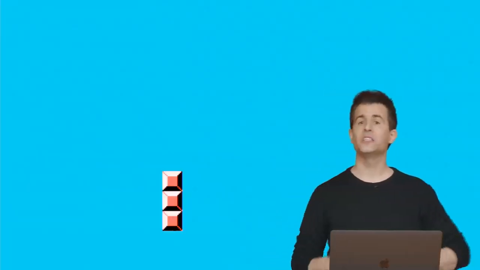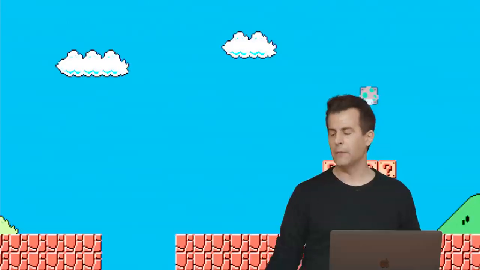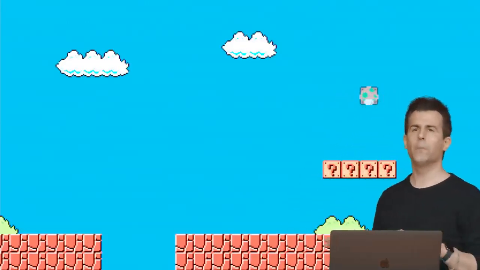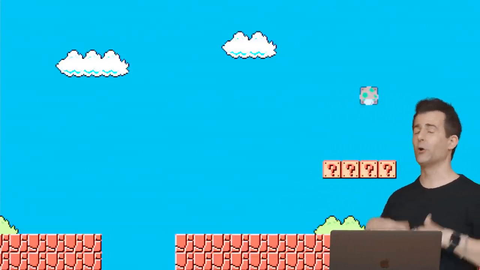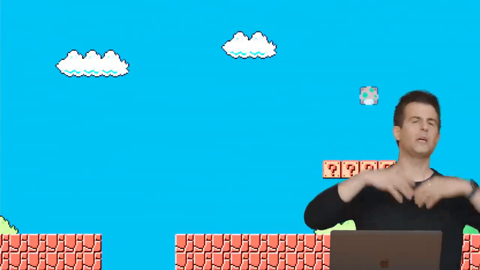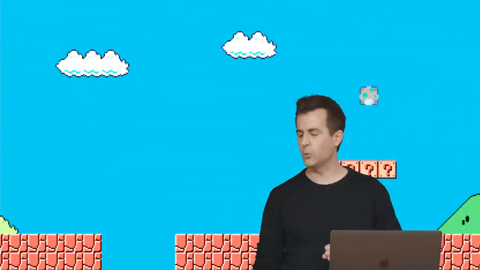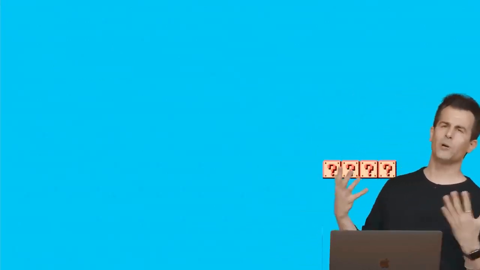Well, let's transition to a different dimension, if you will. And rather than print out just these vertical bricks, let's fast forward in the game to this part of the world here. At some part, Mario encounters these bricks in the sky that if he jumps up underneath, they become coins. And so he gains to his score. But let's go ahead and focus only on those coins. And let me propose that we print out just these 4 question marks here.